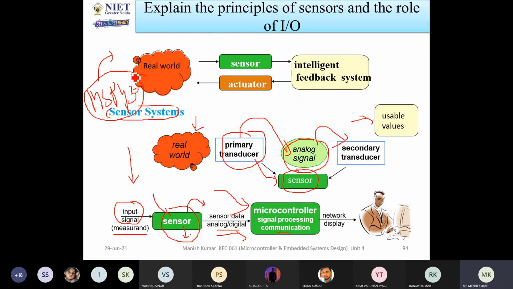So depending upon your requirement, you have to select which type of microcontroller you are going to use and what features are available for that particular microcontroller. After processing the signals, you can also write programs in the microcontrollers. What do you want to do with these sensor signals?